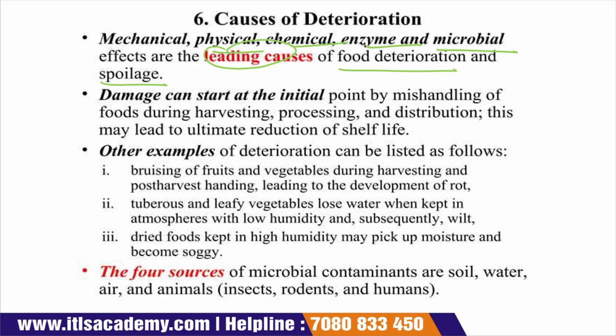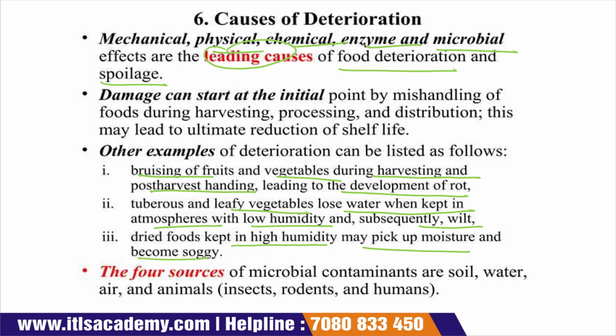Deterioration can be listed as follows: processing of fruits and vegetables during harvesting and post-harvest handling leads to the development of rot. Tuberous and leafy vegetables lose their water when kept in an atmosphere with low humidity, and subsequently, dry foods kept in high humidity may pick up moisture and become soggy.